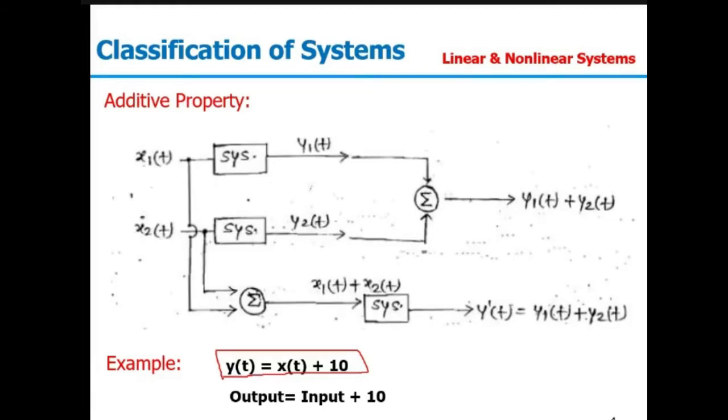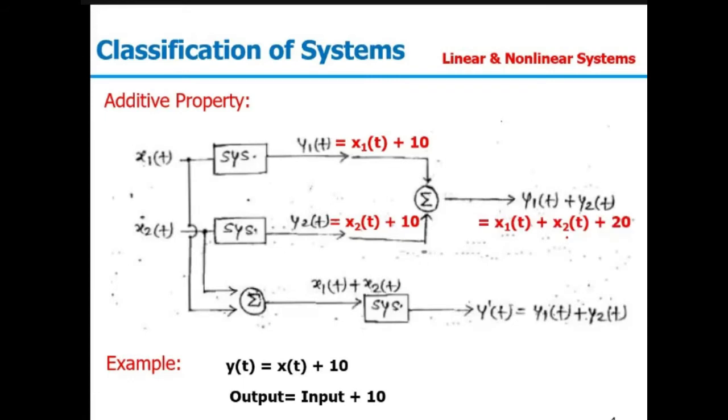So when we are considering two different signals x1(t) and x2(t), when we are passing the x1(t) through the first system, the system will be same in all the cases. So y1(t) will be x1(t) plus 10. Similarly, y2(t), when I am passing x2(t) through the system, it will be x2(t) plus 10. And the summation of these two, y1 and y2, will result in x1(t) plus x2(t) plus 20. So we can say y1(t) is x1(t) plus 10, y2(t) is x2(t) plus 10, and the summation will be x1(t) plus x2(t) plus 20. So this is when we have added the output.